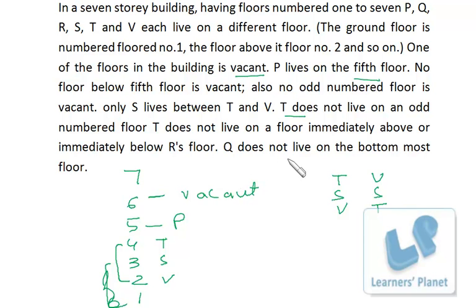Then Q does not live on the bottommost floor, so Q is not here. That means Q is here and R is here, right? So instead of TSV, if we had done VST, then R has to be here because Q does not stay on the bottommost floor. That arrangement would have been wrong because in that case R is immediately above T, but T is immediately above R. So this arrangement TSV is correct. This is the final arrangement.